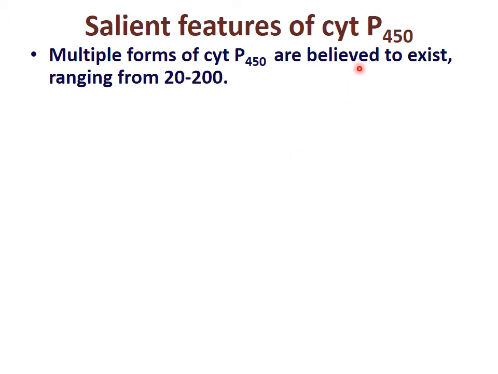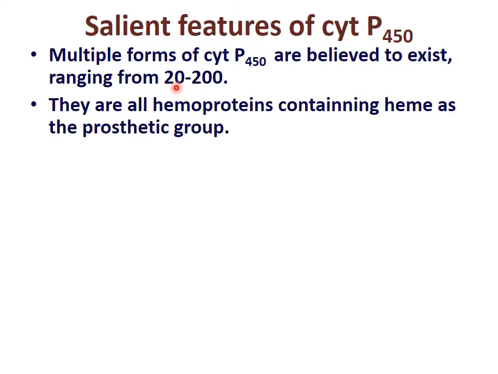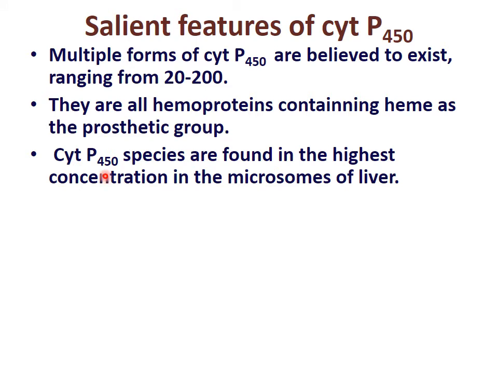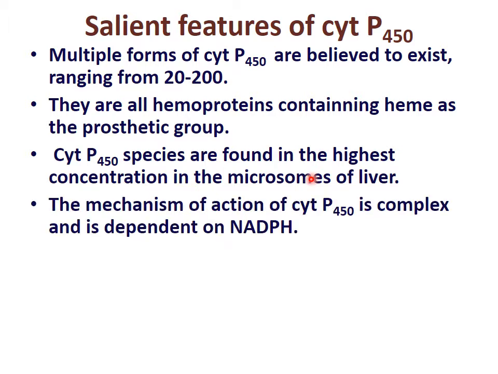Now what are the salient features of cytochrome P450? It has multiple forms, believed to range from 20 to 200. They are all hemoproteins containing heme as a prosthetic group. Cytochrome P450 species are found in the highest concentration in the microsomes of the liver.